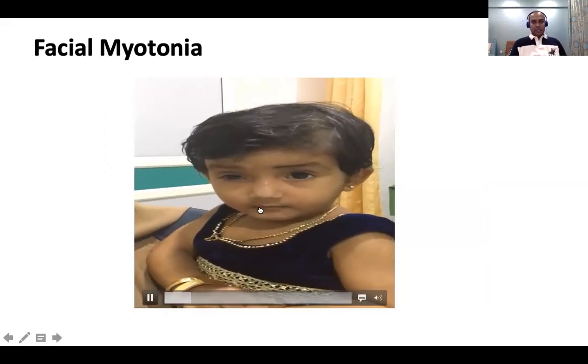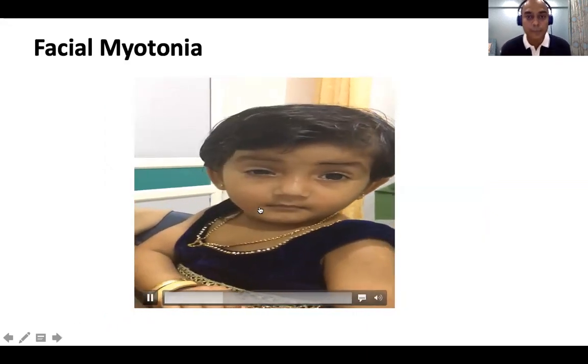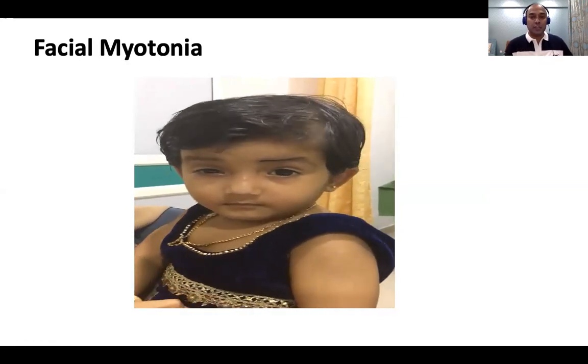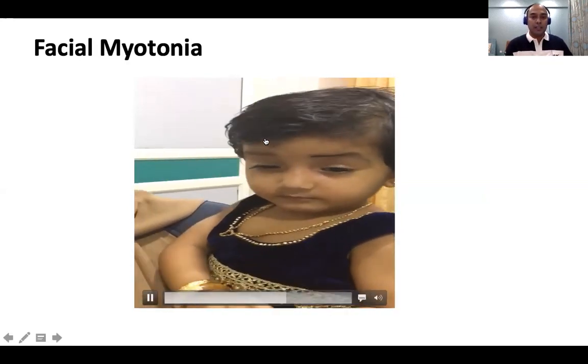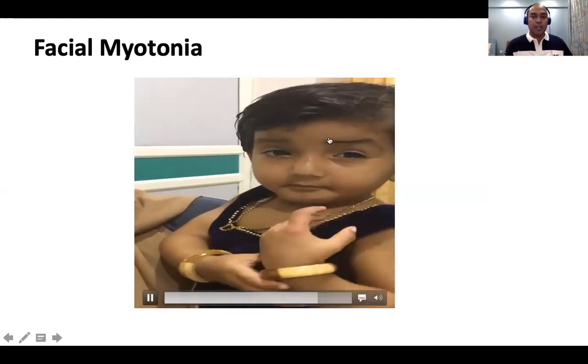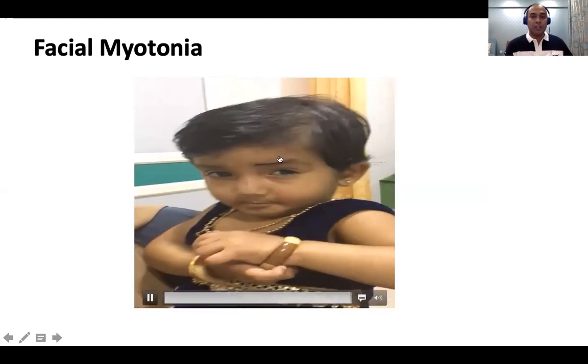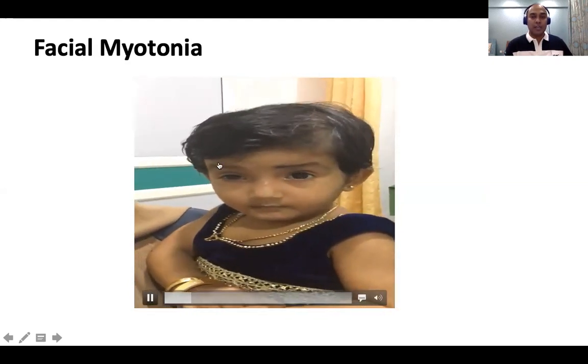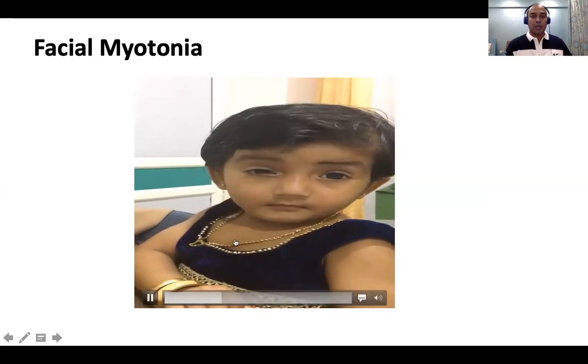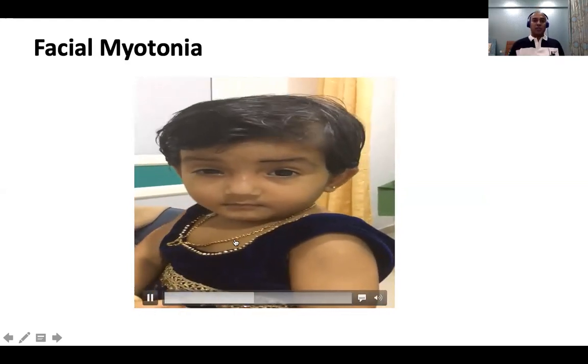So this again, it's a child I saw in Aster Mims, Calicut. Two siblings with this strange expression, right? It's a facial myotonia. The elder brother also had the same expression. It's because of the facial stiffness. Always there will be this peculiar staring look. Okay, it's a Schwartz-Jampel syndrome with facial myotonia.